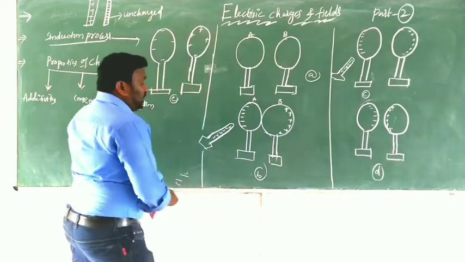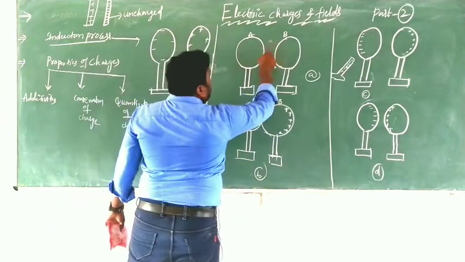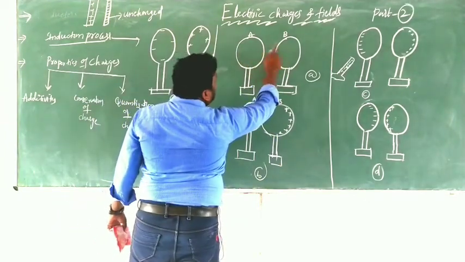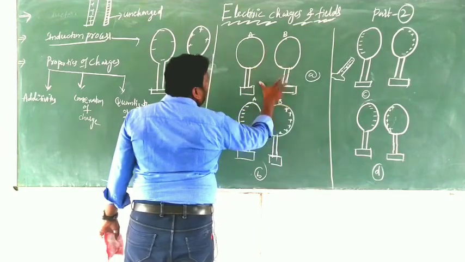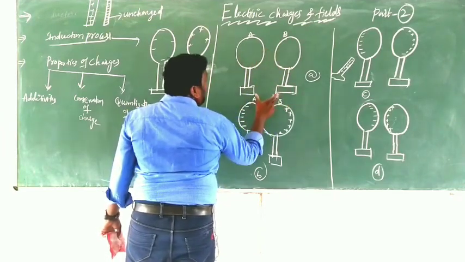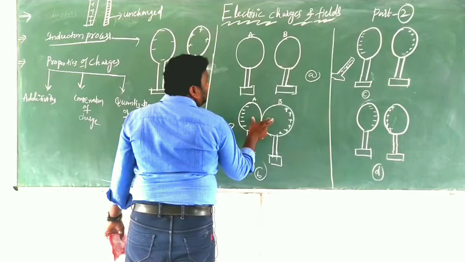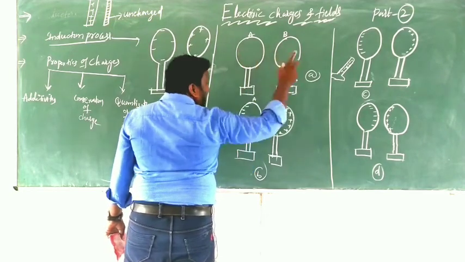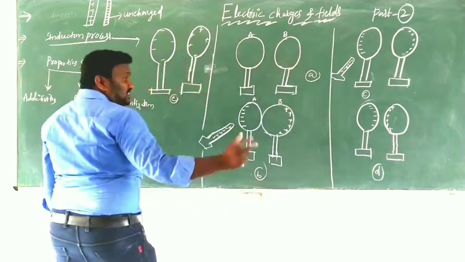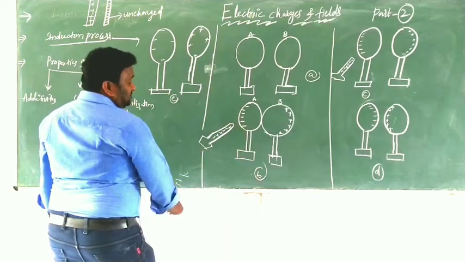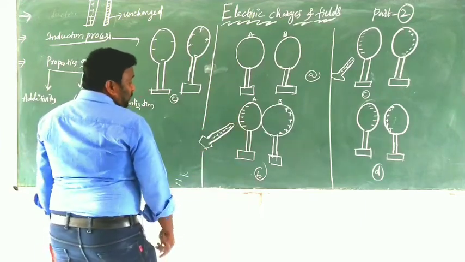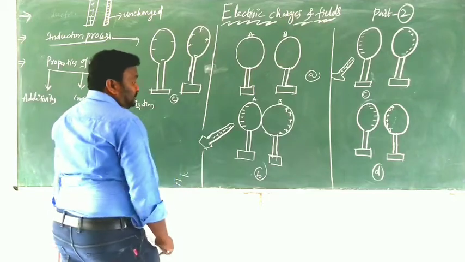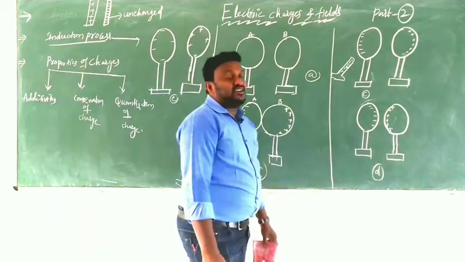After that, in figure A, we are not showing any charges on A and B. It means what? They are neutral. They do not have any additional charges. After that, we are taking the glass rod.